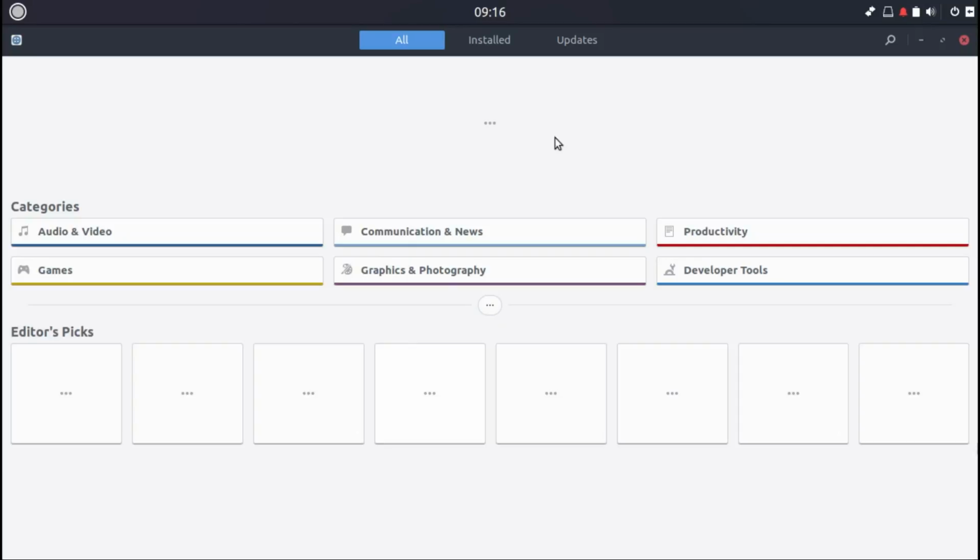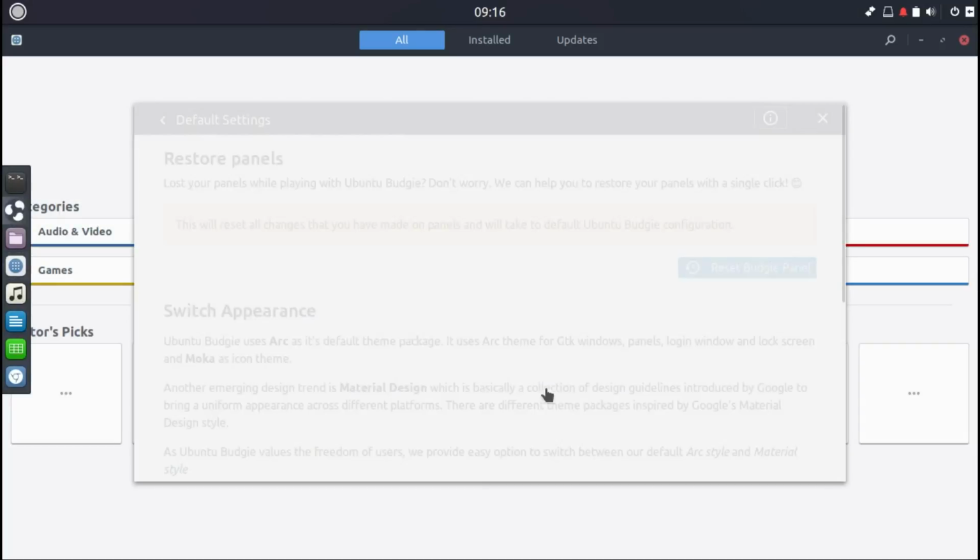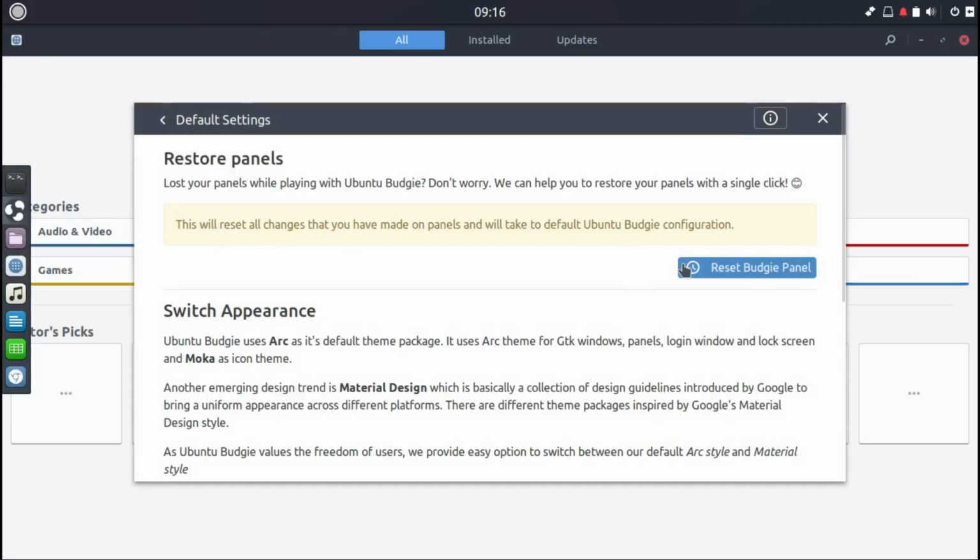It does work after a while, so we can come back to this if it will allow us to. Let's go back to the Budgie screen. Default settings. Reset Budgie panel so you can change it.